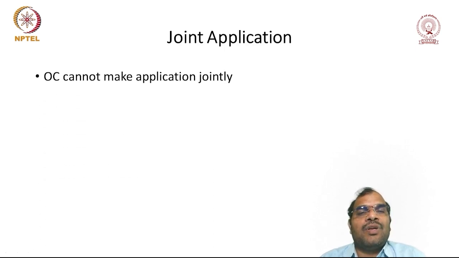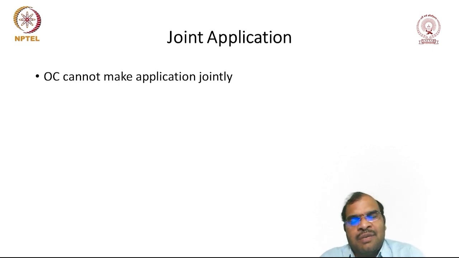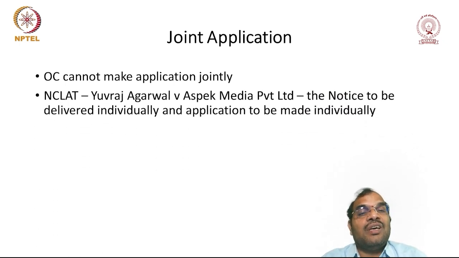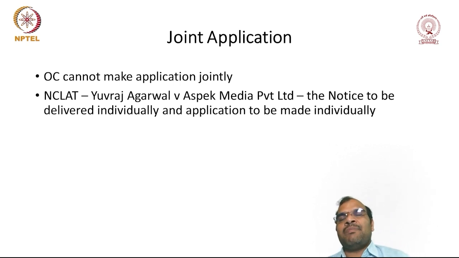Then joint application. Whether a joint application can be made? Unlike in the case of a financial creditor, where there is a possibility of making a joint application, an operational creditor cannot make a joint application. The NCLAT, in the case of Yuvraj Agarwal versus Aspect Media Private Limited, held that the notice is to be delivered individually and the application to be made individually. Whenever you are making an application, you are expected to have the triggering point. As already discussed, a minimum default of 1 crore is considered to trigger. So you are expected to have that.